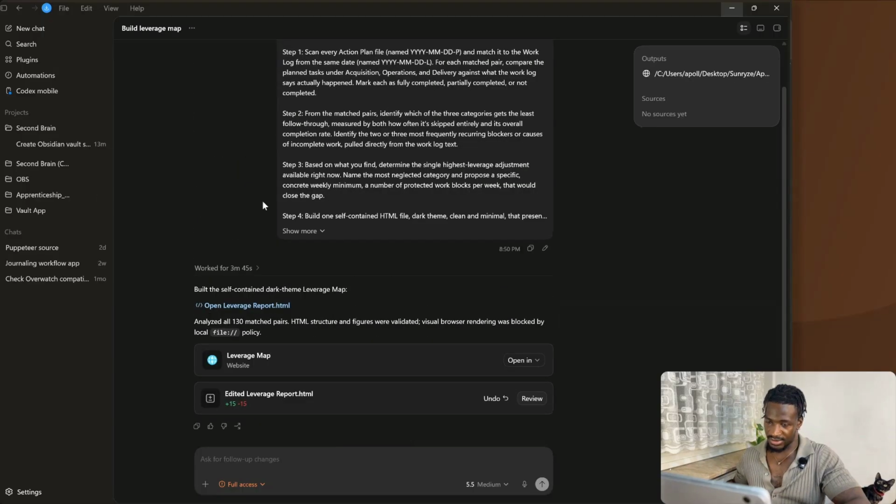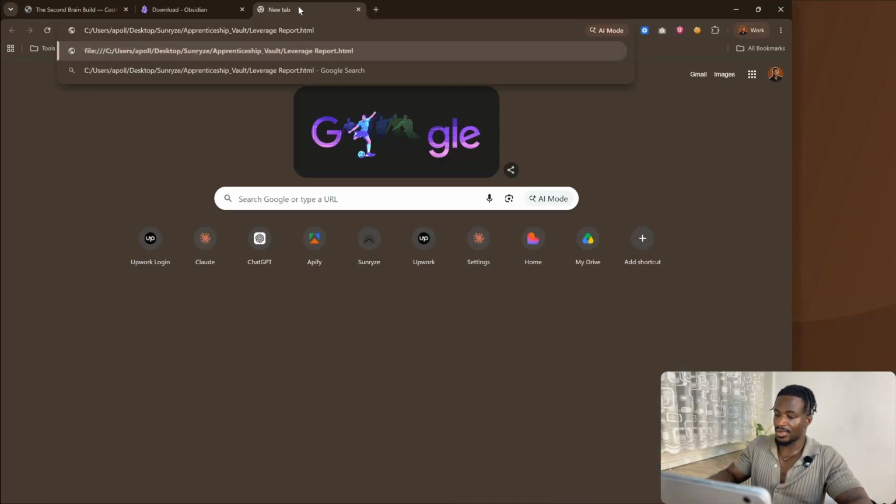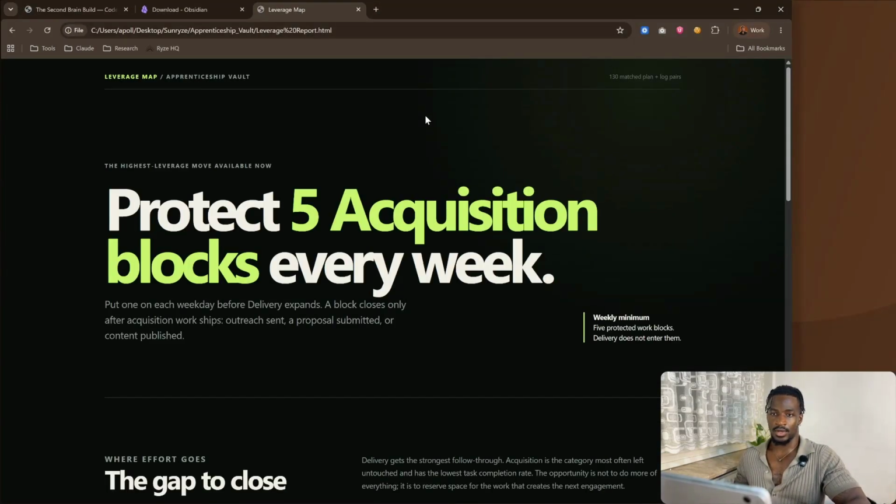Okay, awesome. So it's finished. I'm going to just copy the link and then come here into the browser, have a look at what it made. Cool. So this is the leverage map.